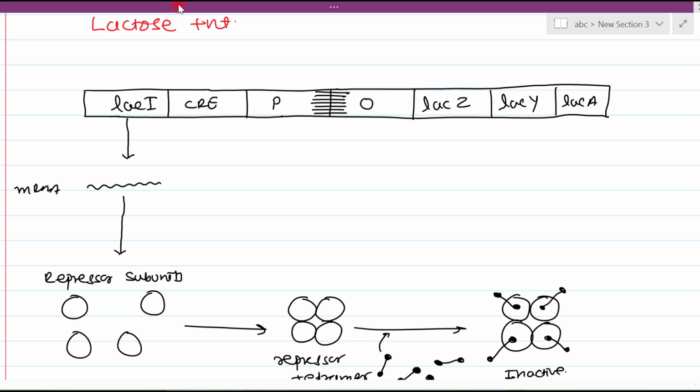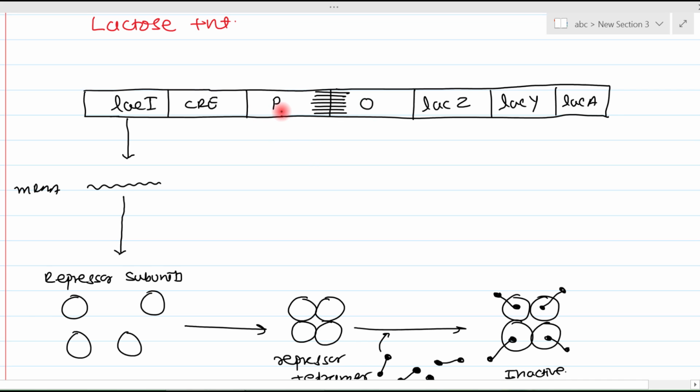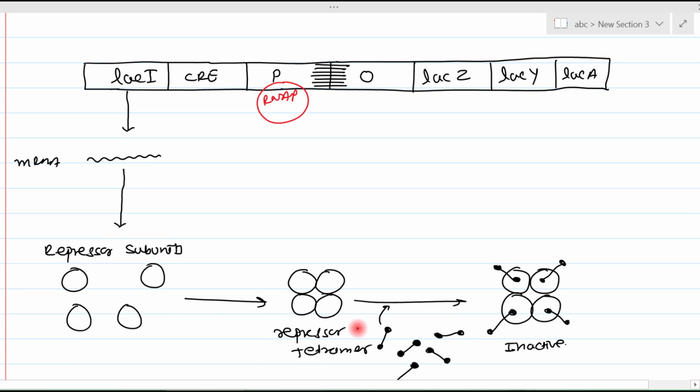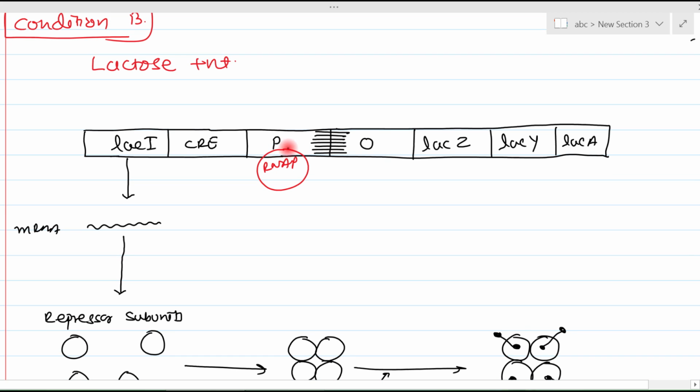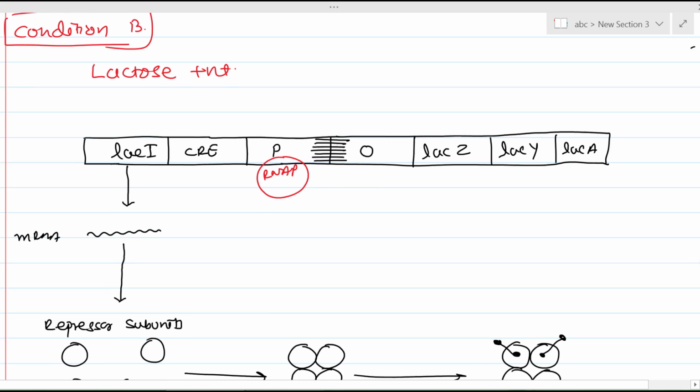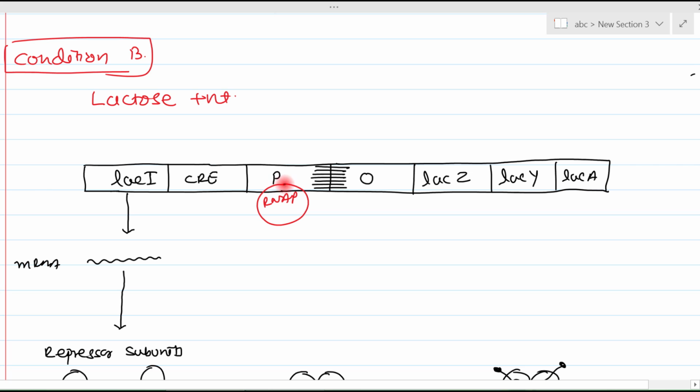So what will happen? RNA polymerase can bind with the promoter. Why? Because here the repressor tetramer is inactive. So one condition is fulfilled. What is that condition for binding of RNA polymerase to the promoter? The operator should be free. The operator should not be bound with the repressor tetramer, right? That one condition is fulfilled. But there is a second requirement also for the binding of RNA polymerase to the promoter region. And what is that second requirement?